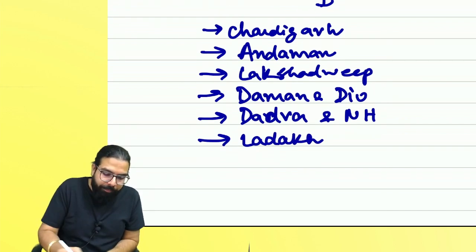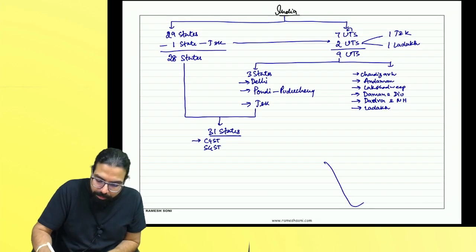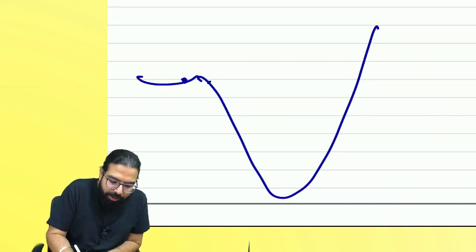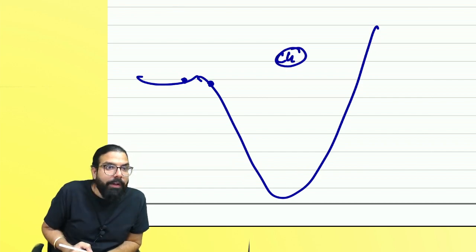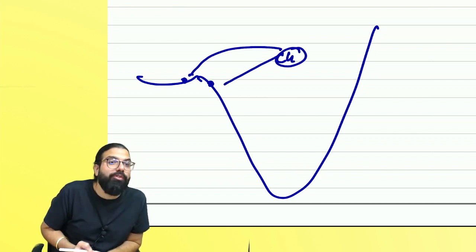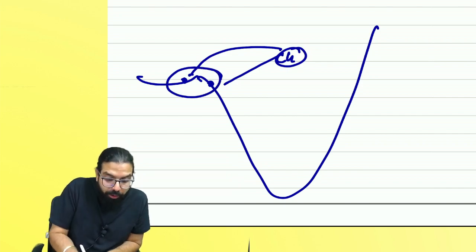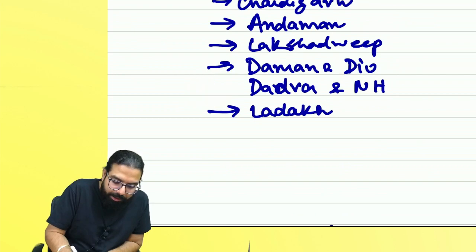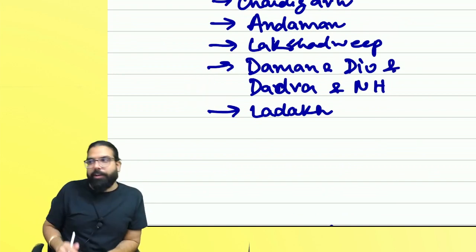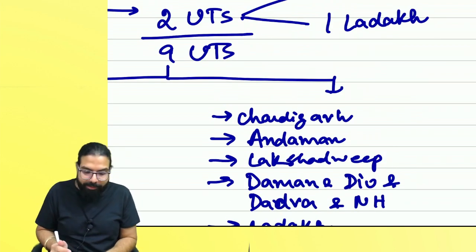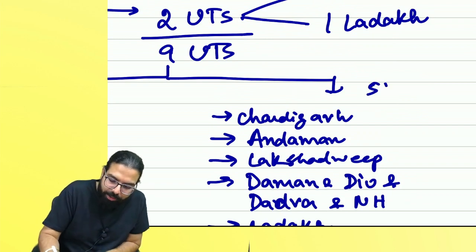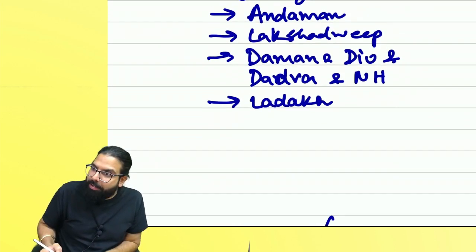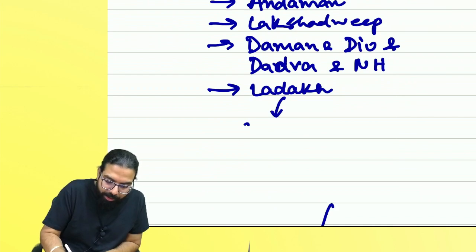You know what happened? This Dadra and Nagar Haveli and Daman and Diu are very close, here and here. And who takes care? Central government only, because it is a union territory. For everything, the central government had to issue 2 notifications. So they merged both union territories and told, from now, Dadra and Nagar Haveli and Daman and Diu will be one union territory. Are we clear, everyone? And hence, how many union territories do we have? Not six, 5 UTs. And in the union territory, we charge CGST plus UTGST.